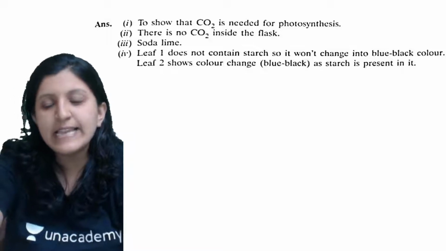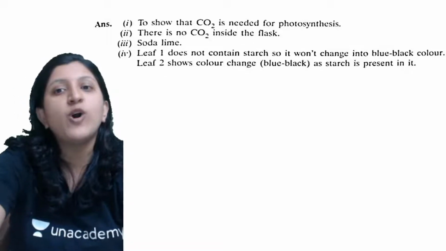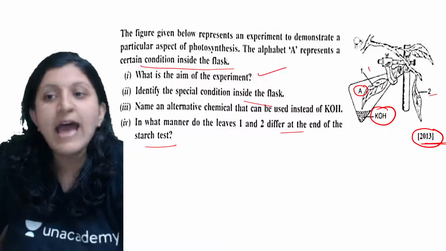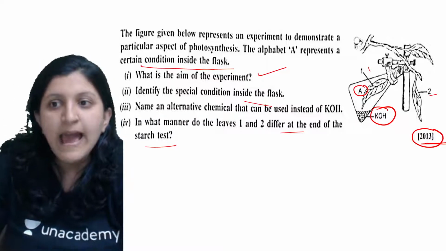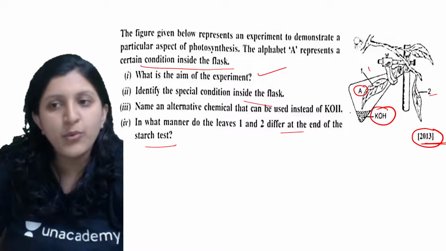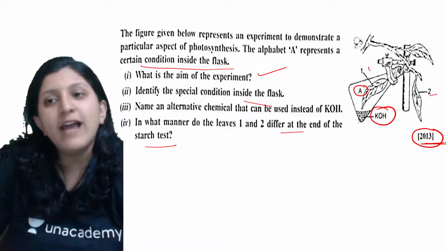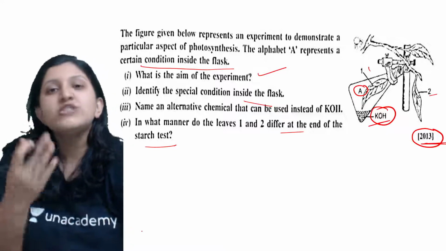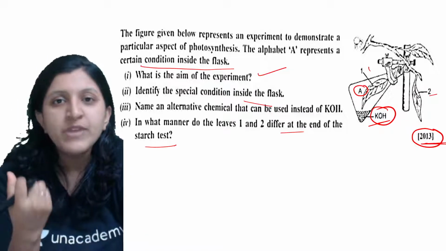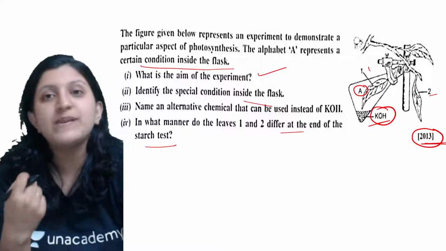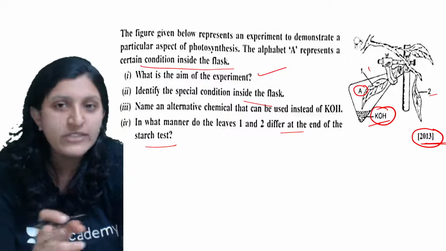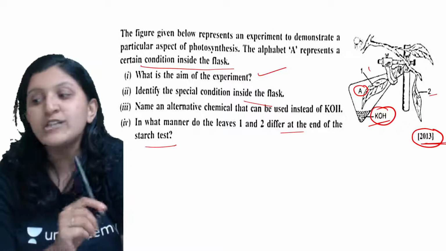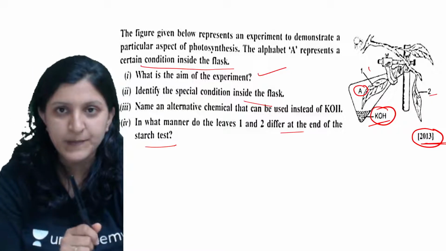So this is basically they are trying to prove that the carbon dioxide is needed for the photosynthesis. So what exactly happens? As this is placed as the leaf, that is leaf number 1, is placed in a glass tube or the conical flask which is containing a KOH. So this is going to absorb all the carbon dioxide. So in that case, basically carbon dioxide is not available for leaf 1, so without the carbon dioxide, so there is no photosynthesis occurring. Okay.